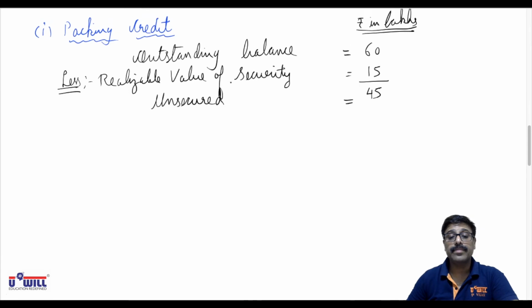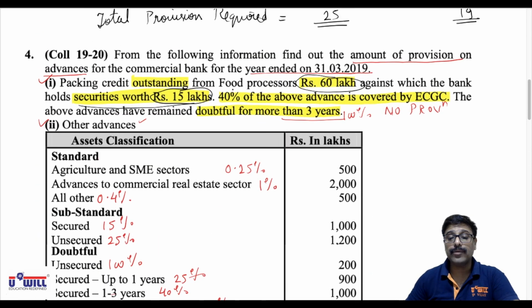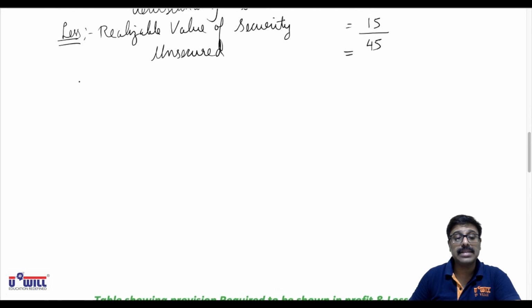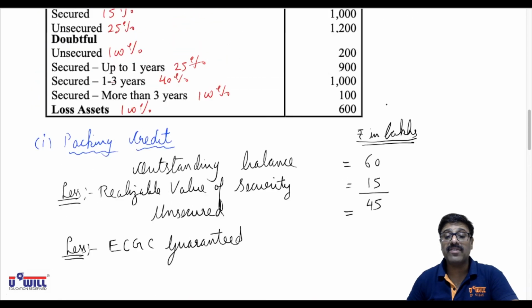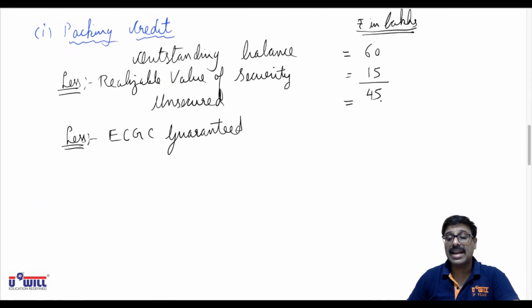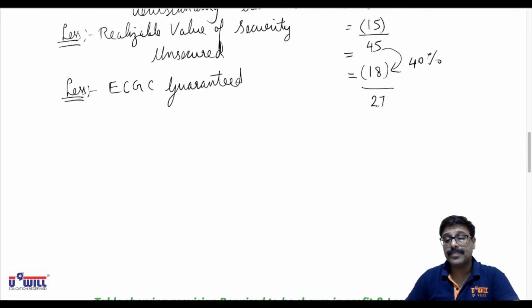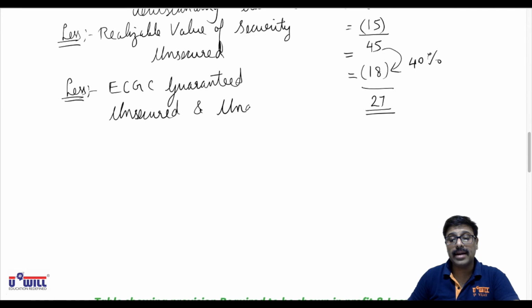Further, ECGC guaranteed is 40%. So that will be less ECGC guaranteed 40%. So 40% you'll do of this 45 lakhs. Okay, 45 lakhs into 40%, that is 18 lakhs is ECGC guaranteed. So 45 minus 18, 27 lakhs, you can say is unsecured and unguaranteed. Okay, that is unsecured and unguaranteed.